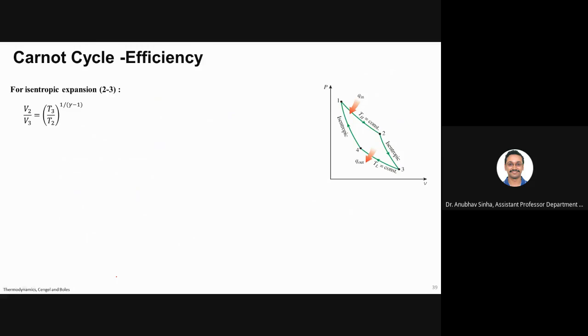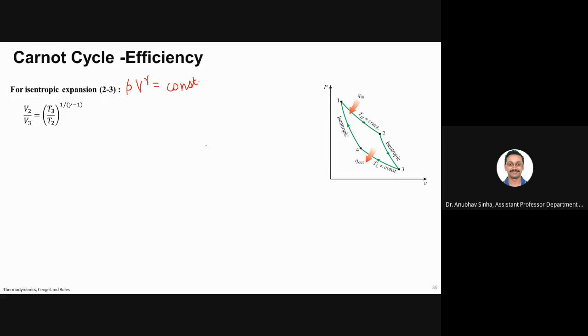So isentropic processes, or let us say adiabatic processes, can be noted down as P V to the power gamma is equal to constant. In the last lectures on work done for basic processes, we have also talked about polytropic processes.